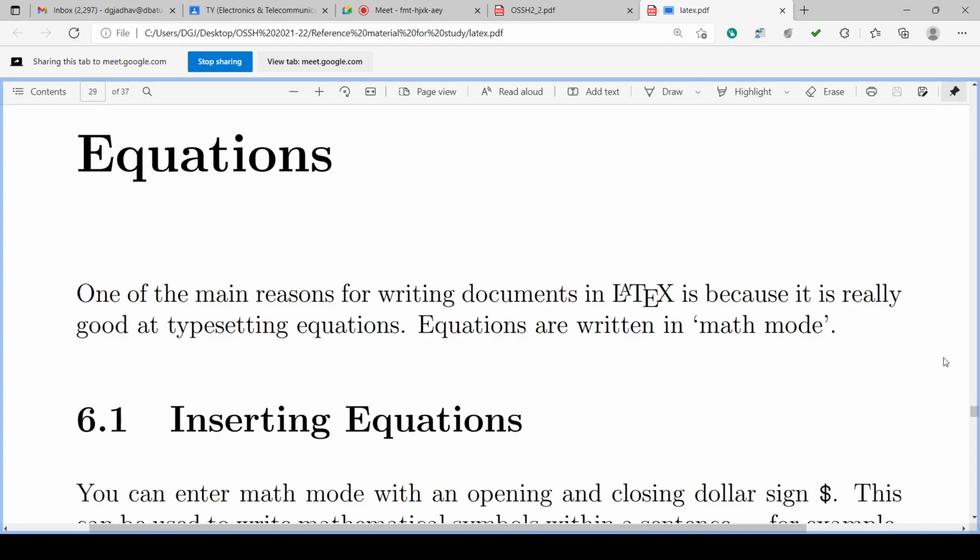As we know, LaTeX is document writing software, and it has a very good typesetting facility. We can arrange the letters, words, lines, sentences very well.